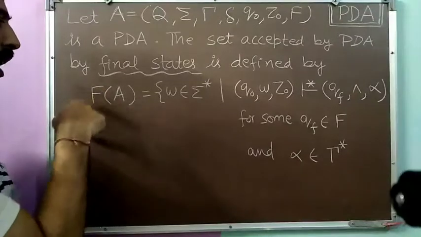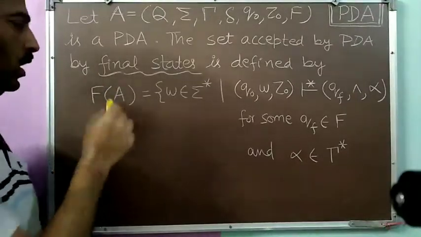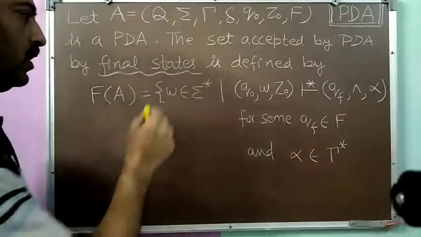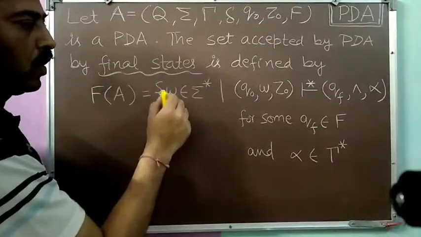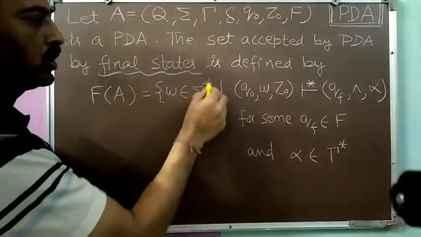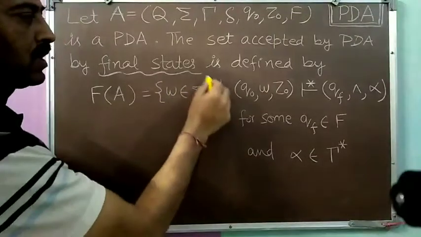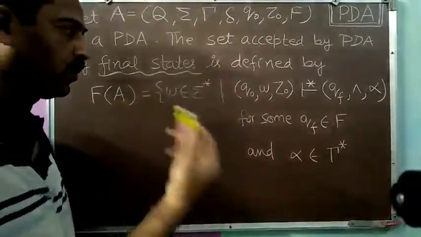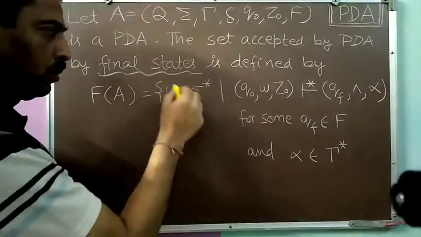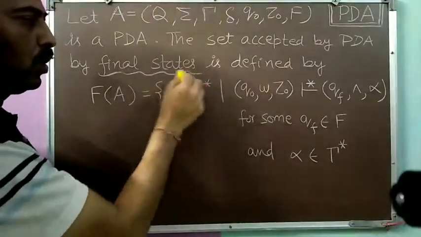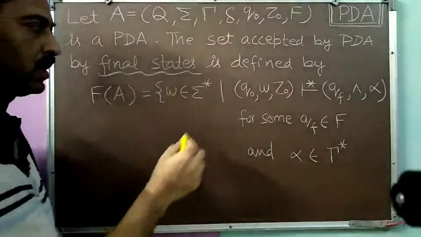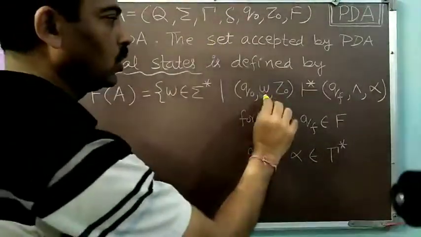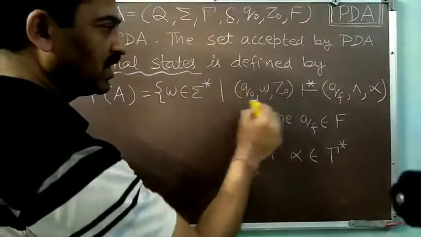That's why I have written F of A here, so that I may show that it is the language represented by this PDA through the final states. It is nothing but the collection of all words W belonging to sigma star. When W belongs to sigma star, it means all the strings which are possible over the set of terminals. So W is taken from that particular set. So all words taken from sigma star will be part of the language if Q0, WZ0, this is an ID.